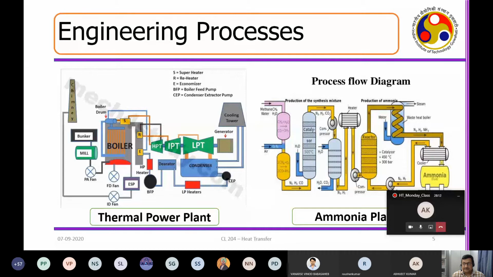So we discussed different types of plants. I will show you, maybe in the next class, some videos of the thermal power plant, of the ammonia plant. Okay, it is good to know how that happens. And we discussed that there are boilers, there are condensers, there are heat exchangers. Okay, you can see at different levels, when you are heating something, when you are cooling something, you require devices which are called heat exchangers, which is the heart of the story of the course called heat transfer. So if you look here, the chimney, this is also a heat exchanger device.